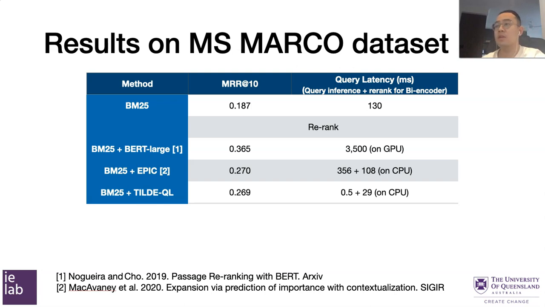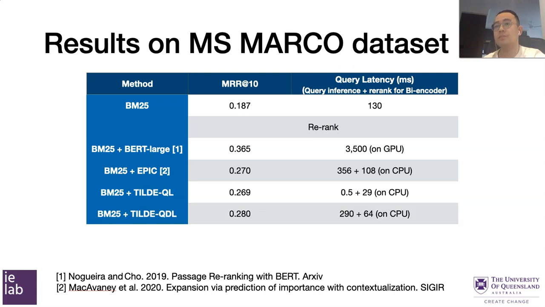Then we report our TILDE model with the query likelihood ranking setting. We surprisingly find our model can achieve almost the same effectiveness as EPIC, but with much more efficient query inference time. Remember, in this setting the query encoder is just a lookup table, hence it can achieve less than 1 millisecond query inference time, even in a pure CPU environment.